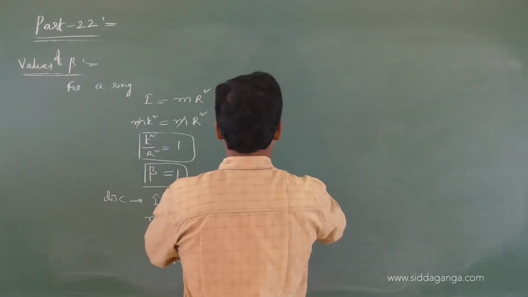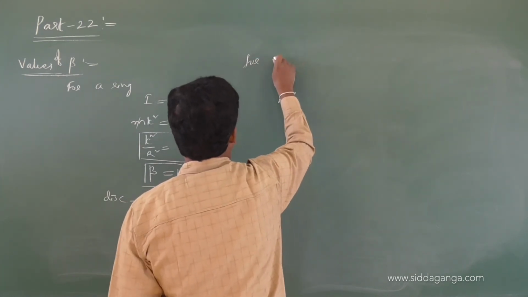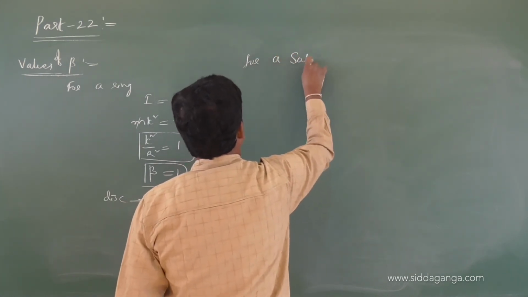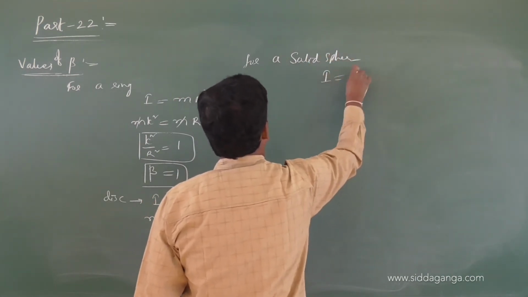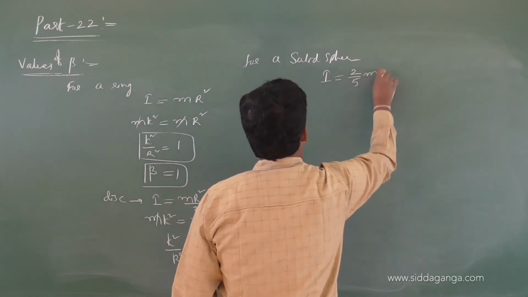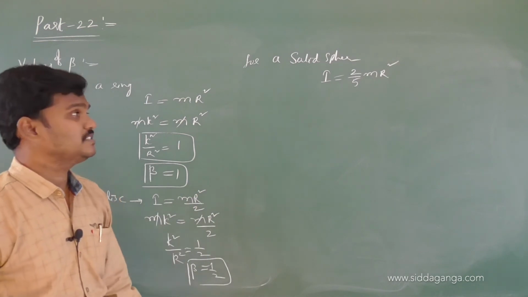For a solid sphere, if the solid sphere rolls on an inclined plane, I is equal to 2 by 5 mr square. Speed up these things, basic things only.